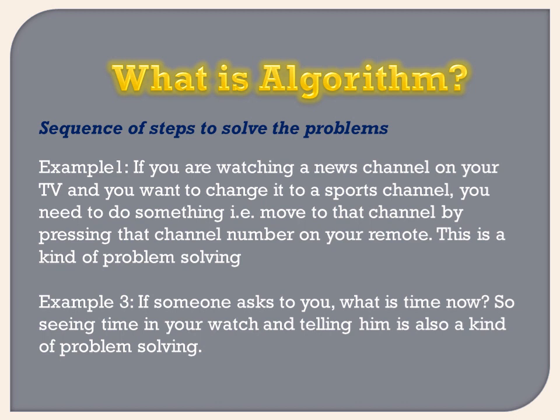Example: if you are watching a news channel on your TV and you want to change it to a sports channel, you need to do something, that is, move to the channel by pressing that channel number on your remote. This is a kind of problem solving. Second example: if someone asks you what the time is now, seeing the time on your watch and telling him is also a kind of problem solving. So this is the way, a particular sequence of steps you follow. It is called an algorithm.